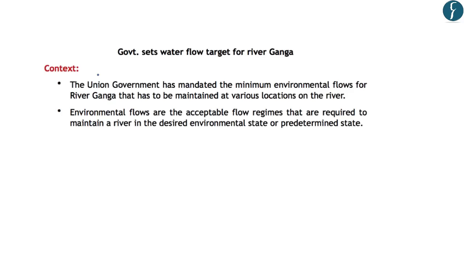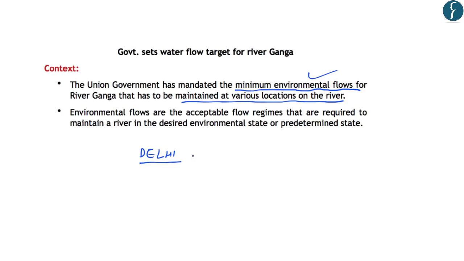Now this article is in news because the Union government, by a notification, has mandated that minimum environmental flow should be maintained at various locations on the river Ganga. And you should know that rivers generally get polluted when the flow in the river is obstructed. For example, when the Yamuna river enters the city of Delhi, the water flow is minimized because of the various canals that are taken out before Delhi. So due to the stagnation of water, the pollution in the rivers increases highly.